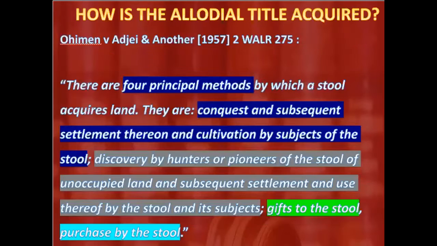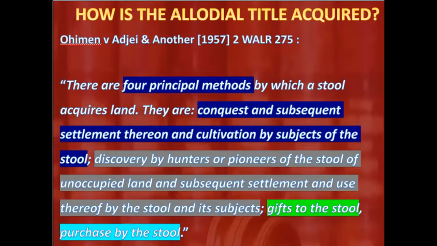Now, there are 4 principal methods by which a stool acquires land. They are conquest and subsequent settlement thereon, and cultivation by subjects of the stool. There's discovery by hunters or pioneers of the stool of unoccupied land and subsequent settlement and use thereof by the stool and its subjects. That's number 2. Then gift to the stool. Then we also have purchase by the stool. That is what was held in Ohimin and Ajay: 4 principal methods: conquest, discovery, gift, and purchase.